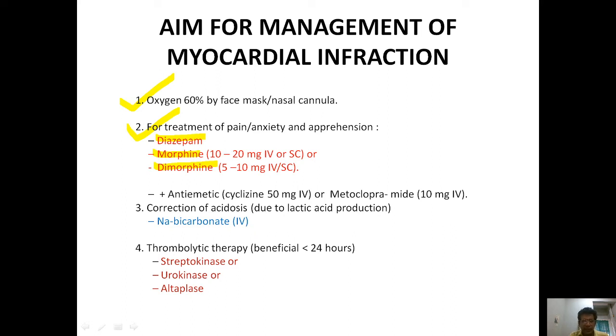Along with this, we can administer an anti-emetic drug like cyclizine 50 milligram IV or metoclopramide, that is 10 milligram IV. Then for correction of acidosis due to lactic acid production, we administer sodium bicarbonate by IV route. Then thrombolytic therapy is beneficial only if it is provided within 24 hours of the onset of this myocardial infarction, and that includes streptokinase, urokinase or alteplase.